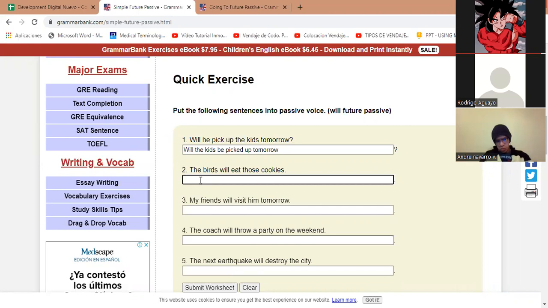So it's those cookies will be eaten by the birds. That's how we have to change it from active to passive.